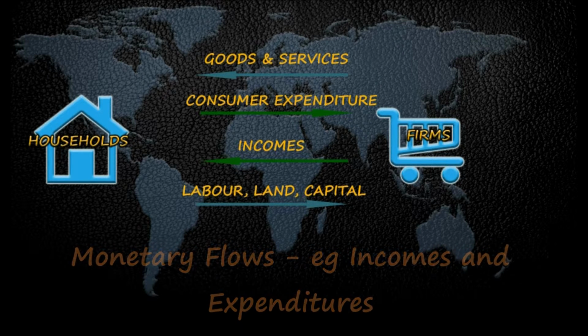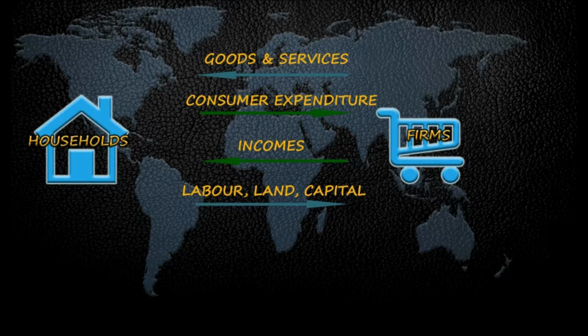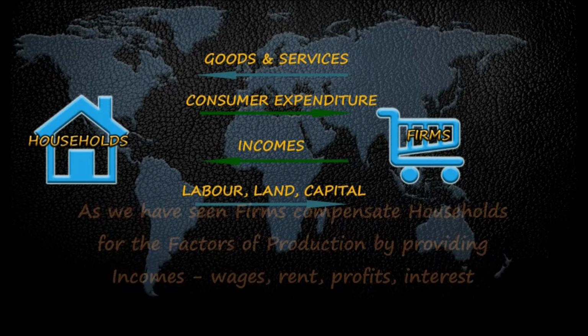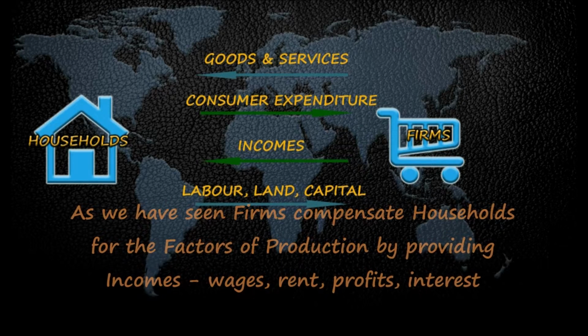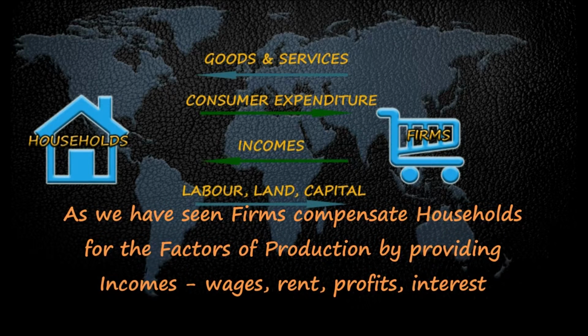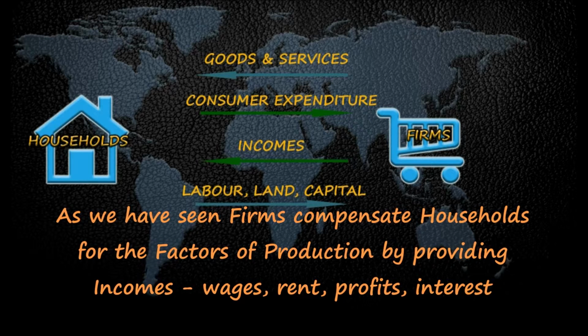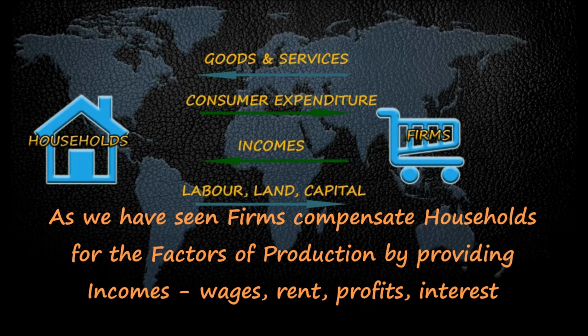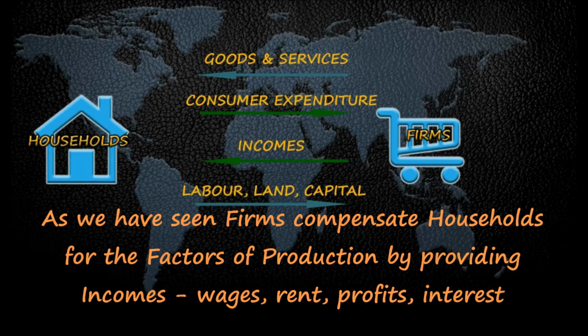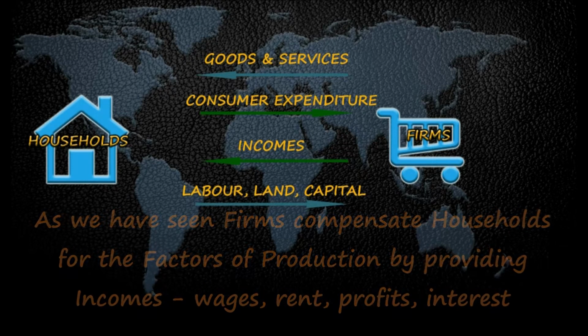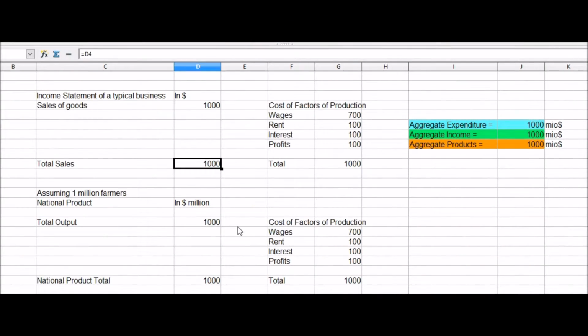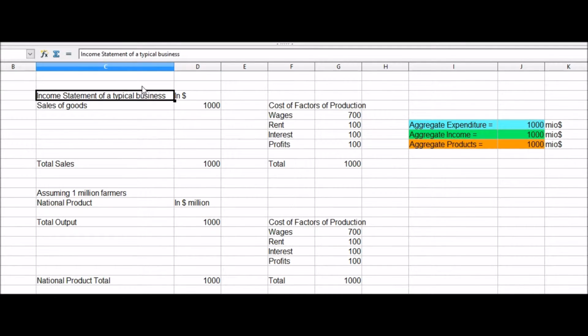In this simple economy with only two economic entities, we can see that households spend on goods and services that firms produce and receive incomes for the supply of the factors of production to firms. Let's further simplify this hypothetical economy. Let's assume that our hypothetical economy is an agrarian one. A typical income statement of a farm will look like this.